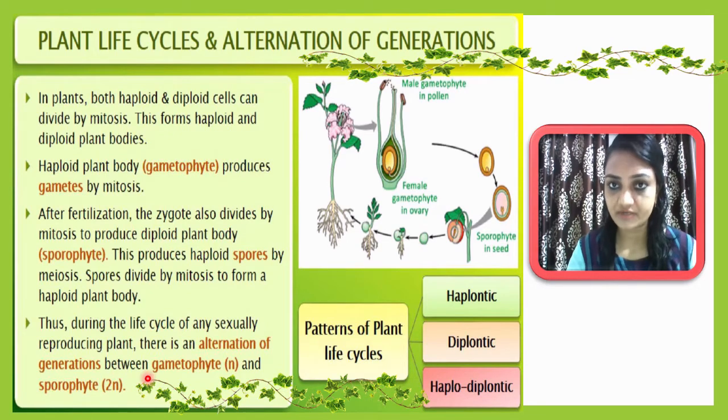Such a phenomenon is called alternation of generation, and the pattern of a plant life cycle may be of three kinds. First is haplontic, second is diplontic, third is haplodiplontic. We will learn each type of pattern in detail next.